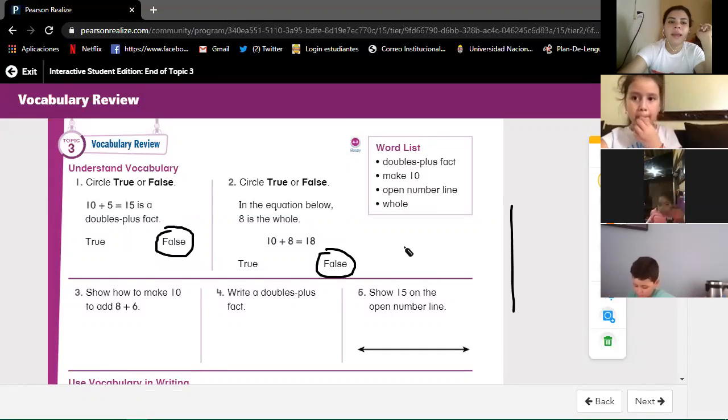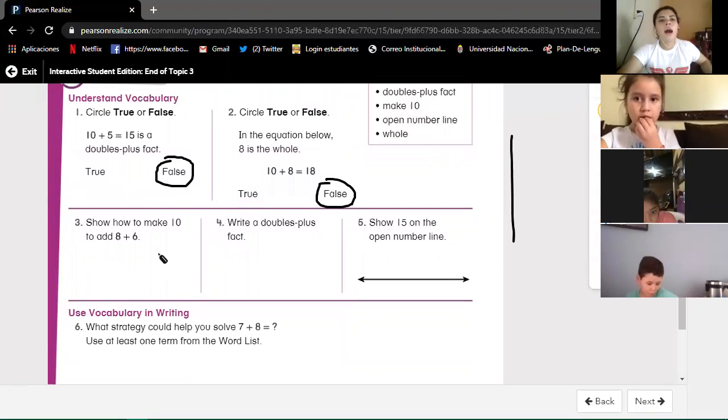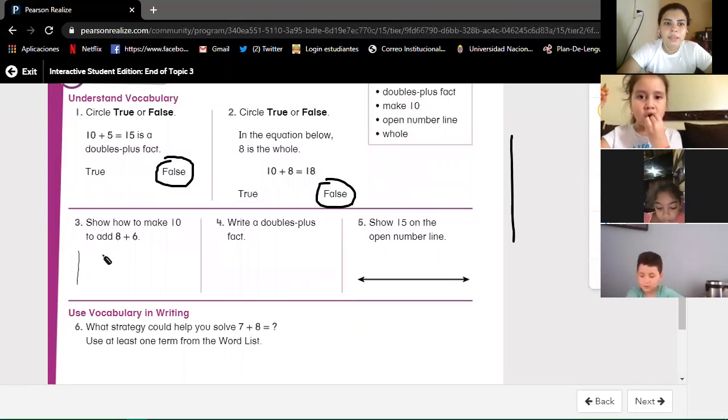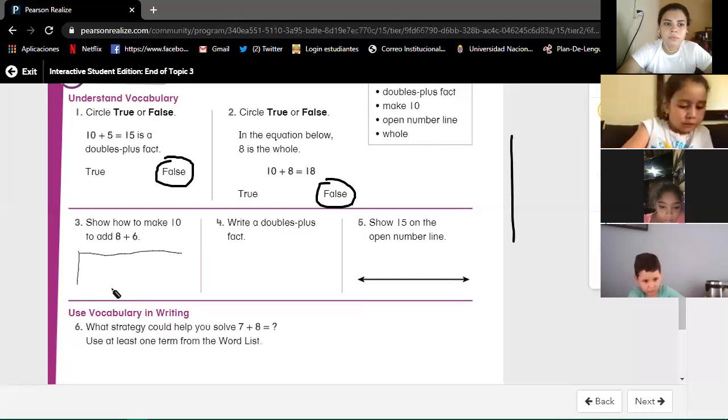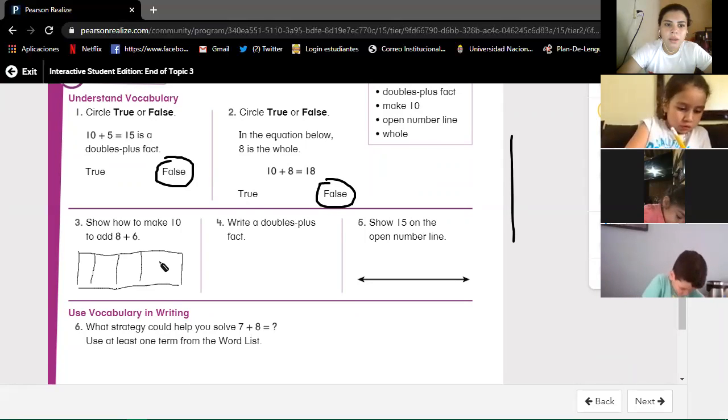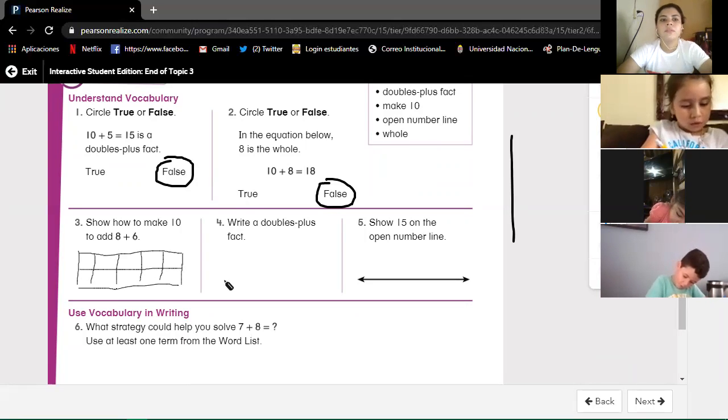Okay, in number 3, show how to make 10 to add 8 plus 6. Remember, to make 10, we use a rectangle. We divide it in 5, 1, 2, 3, 4, 5, and we pass a line in the middle. Show how to make 10 to add 8 plus 6.